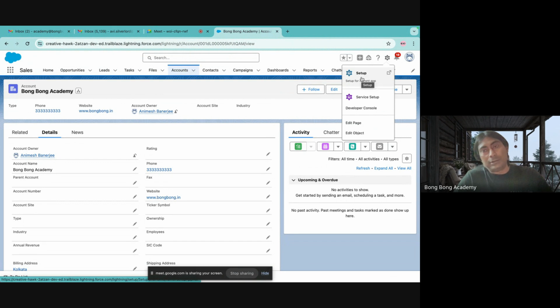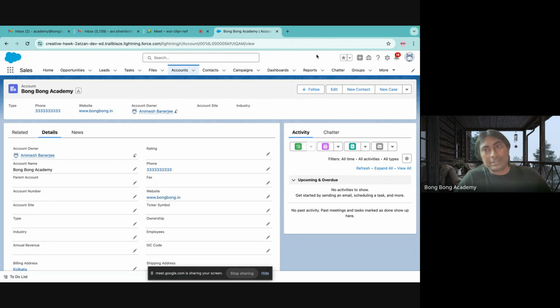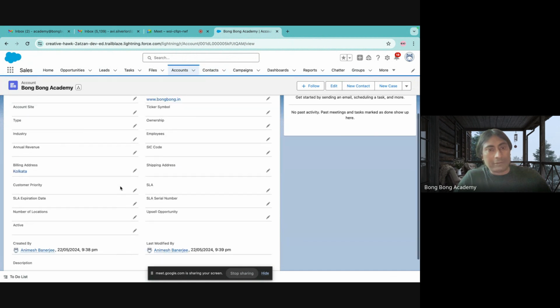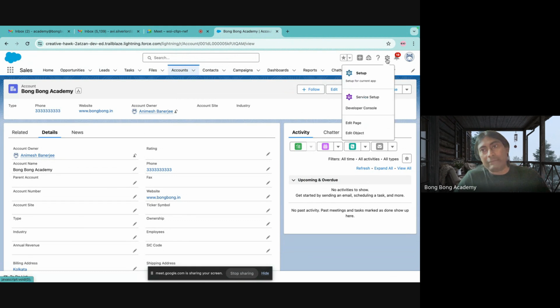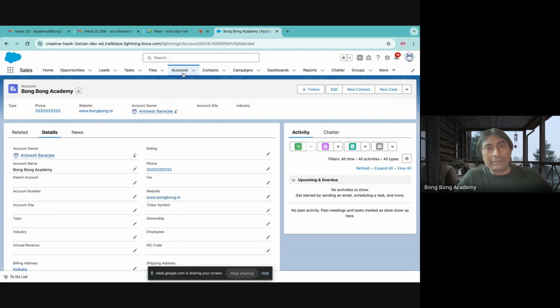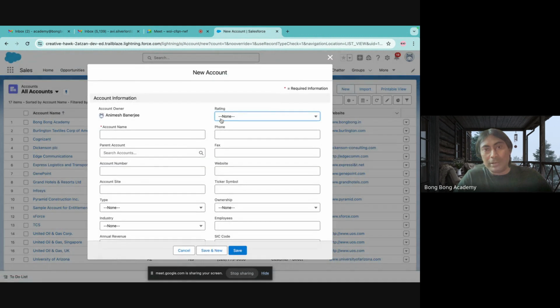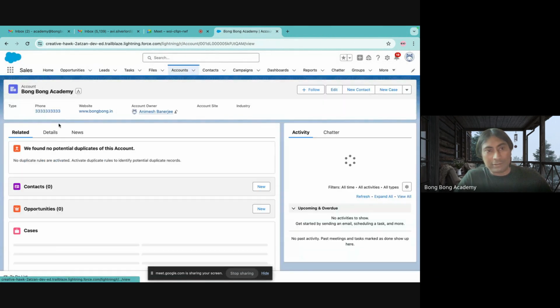What is an audit field? Let us see this. First, I want to add a new field. I want to create a new field on my account object. For that, I have to go to setup. Now, this is the job of a system administrator. The sales representative will use the new button to create a new account, but they cannot change the software, right?